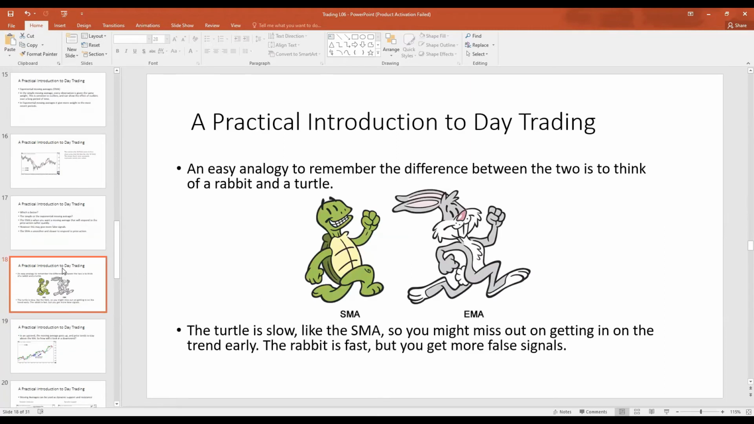So how do you remember which moving average is faster? You can remember the example with the rabbit and the turtle. This is the rabbit or the hare. This is the turtle or the tortoise. The exponential moving average is like the rabbit, or here, the exponential moving average is faster than the simple moving average. The simple moving average is analogous to the turtle. This is just a simple analogy for you to remember. But generally, both moving averages are supposed to give you the same information.